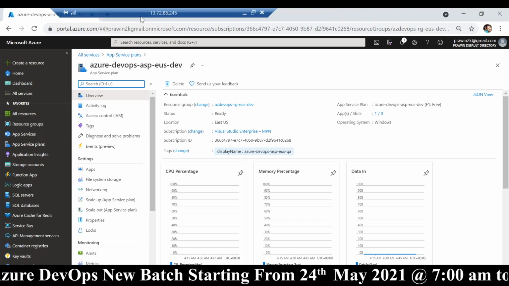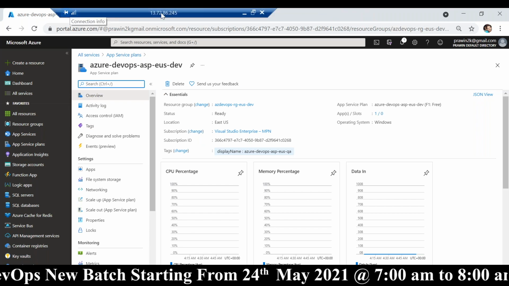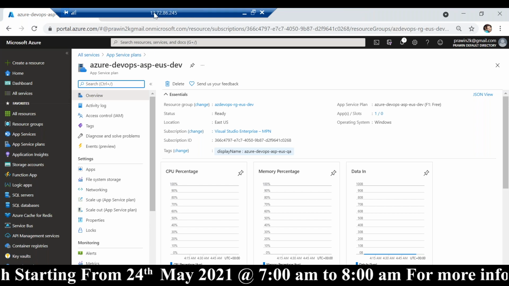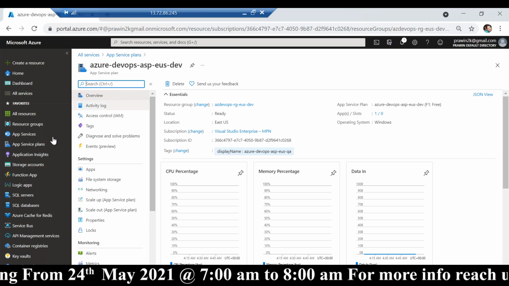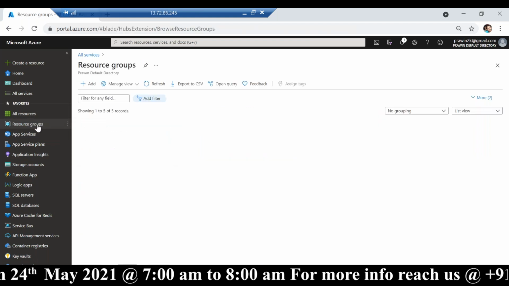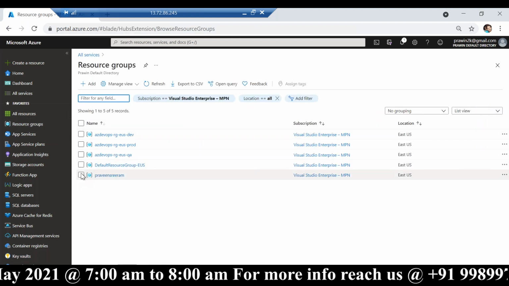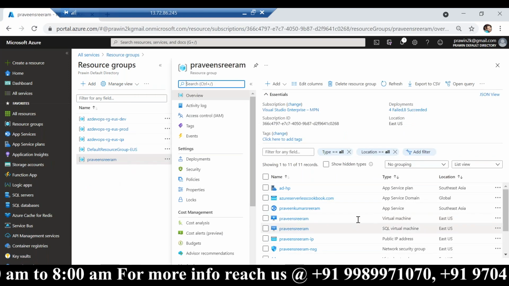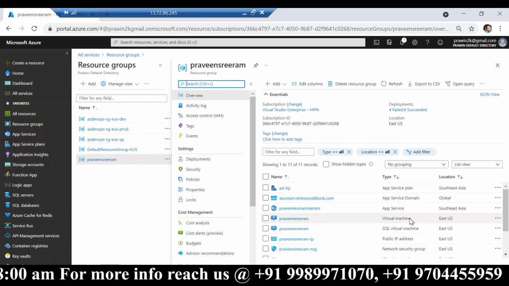At the top you can see a blue bar, right? 13.72.86.245. It's a virtual machine. I logged into my virtual machine already. This is the resource group for my virtual machine, Praveen Sriram is the virtual machine name.